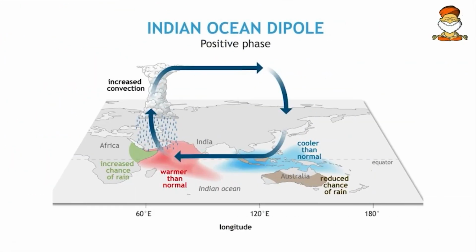And then come to next, the positive Indian Ocean dipole. One question was, when the positive Indian Ocean dipole is very similar to El Nino, that means it brings the descending wind here. So how can it be beneficial for the Indian monsoon? Here we have forgotten to see the other side. The Indian Ocean dipole brings in the warm wet climate with the moist air. This moist air will enter into the Indian subcontinent during the monsoons, that too during the southwest monsoons. So if there is too much moisture here, that will be advantageous for India. But if we have the monsoon here, it will not be that advantageous for India.